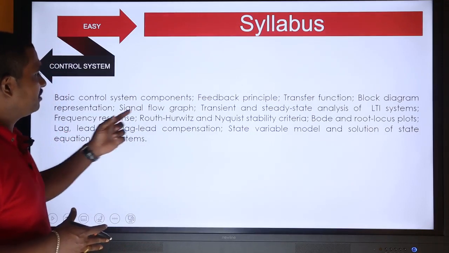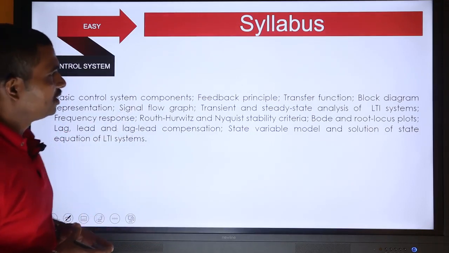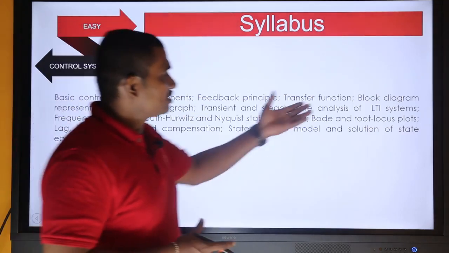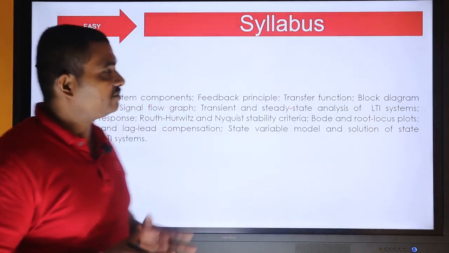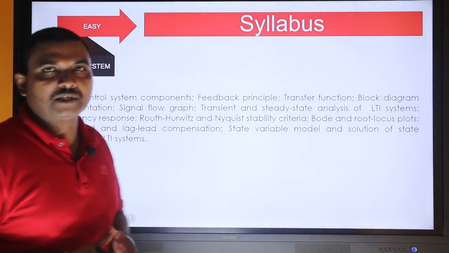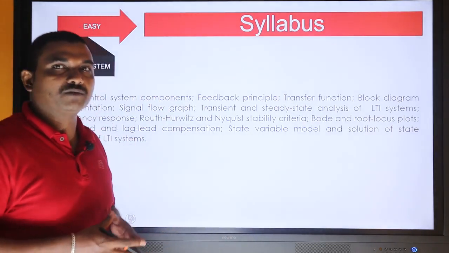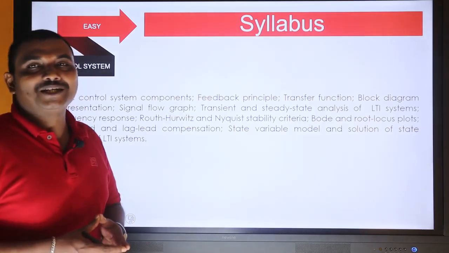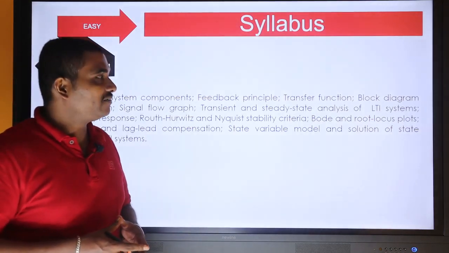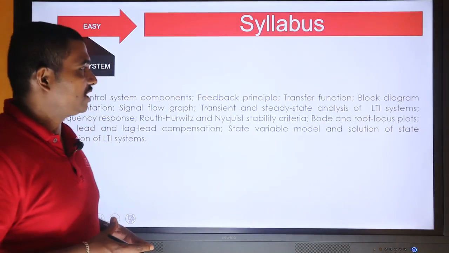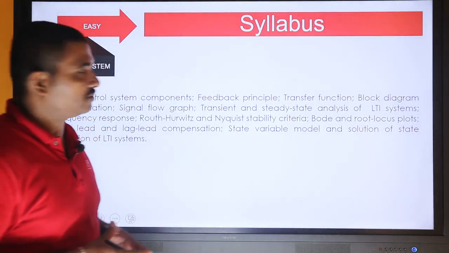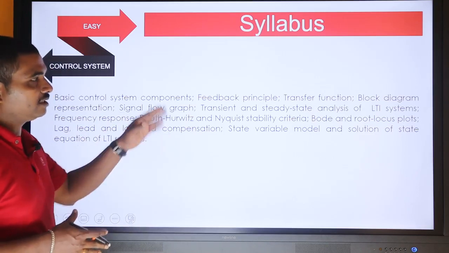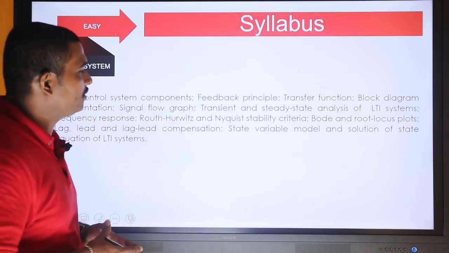The syllabus starts with the basic control system components. There is the feedback principle, which applies to closed loop systems. The subject starts with the transfer function, which is the Laplace transform of output to the Laplace transform of input, which I have already discussed. I have already taken you through this transfer function when we discussed the subject of network analysis and networks and circuits. Okay. Then the block diagram representation, signal flow graph. Then here comes Mason's gain formula also.